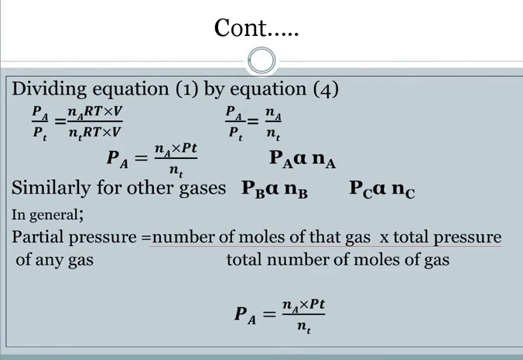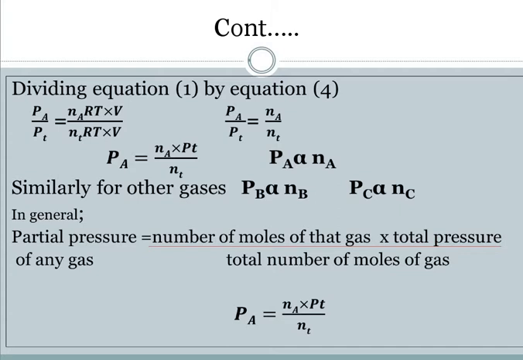Now, if we divide equation 1 by equation 4, that is PA is equal to NART by V, and PT is equal to NTRT by V, both of them just change their positions, because when we divide, it comes up over there.